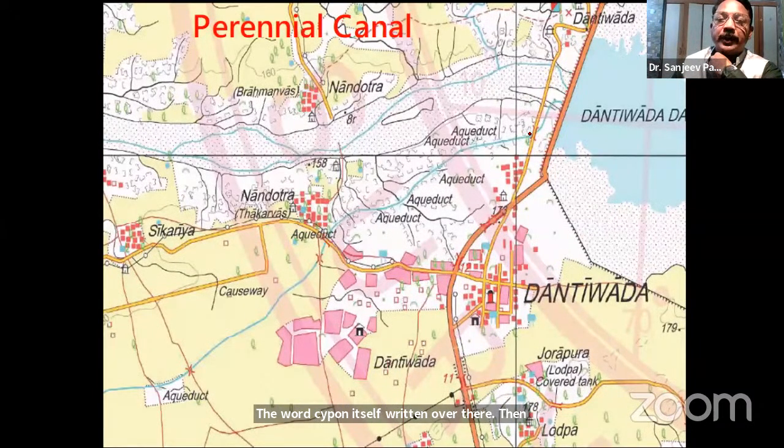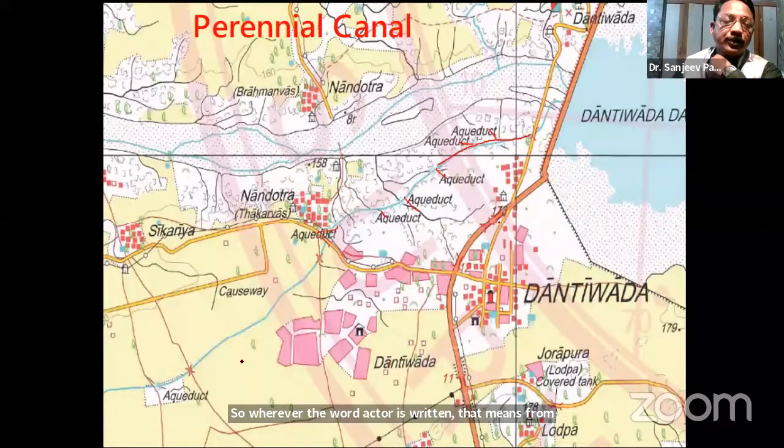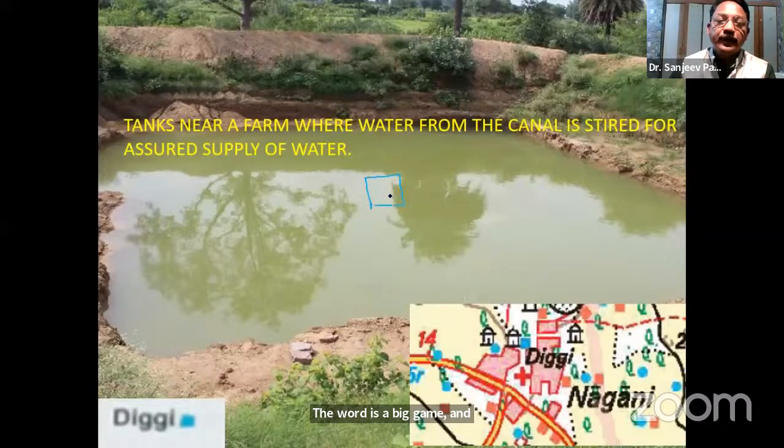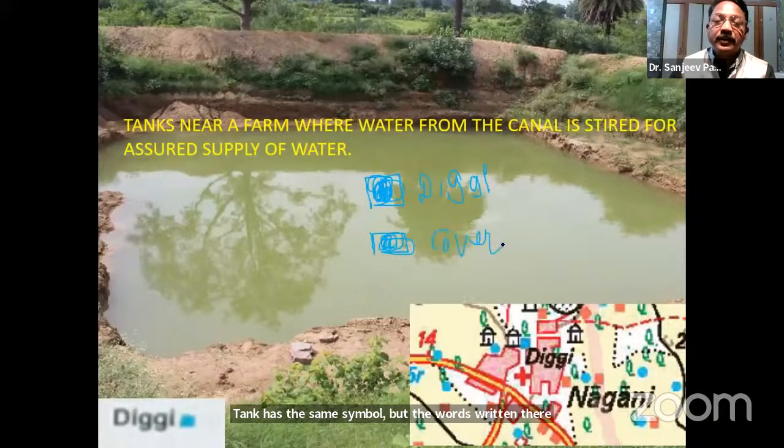See this. So if this is a canal, wherever the word aqueduct is written, that means from those places, those small water channels are taken. Okay. Then there is another word which was newly introduced in last year's examination. The word is diggy. And remember, the symbol of a diggy is a blue color square, which is completely shaded. And the word written nearby is diggy. Now remember, there is another symbol called covered tank, which has the same symbol, but the words written there are covered tank.